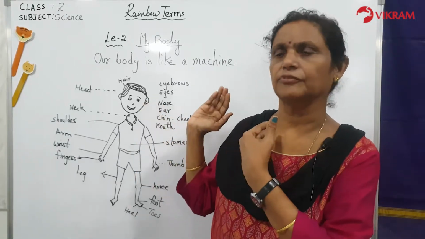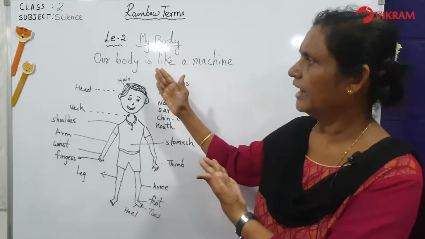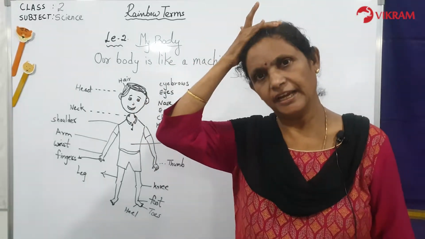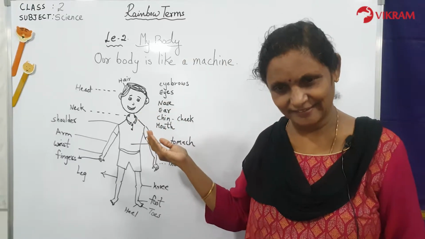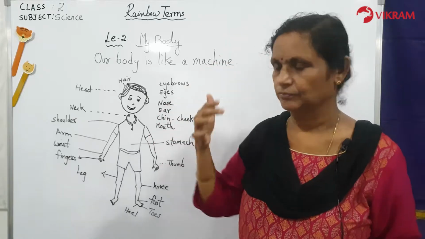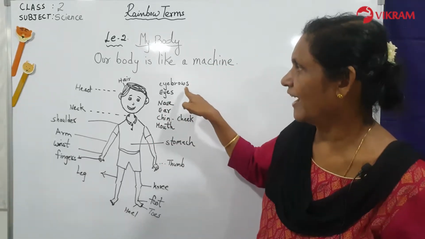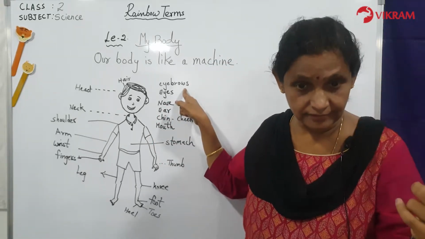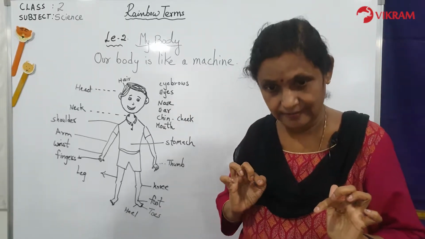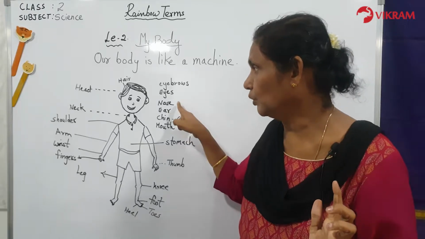So let us start from the head. Our head is the main part. Head. So what do you have on the head? Hair. Yes. Just below the head you have the forehead. So on the forehead what do you have? Eyebrows. Yes. After the eyebrows, below that you have the eyes. Below the eyes you have the nose.